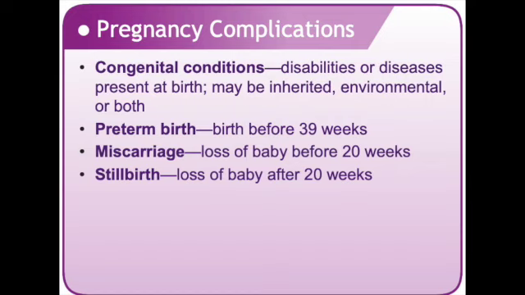Several factors increase the mother's risk. Women who are 35 years or older, malnutrition, use of drugs, stress, genetic and chromosomal disorders of the baby, separation of the placenta from the uterus, which we call placental abruption, illness of the mother, so diabetes, liver condition, or blood clotting problems. Okay. A presumptive sign of stillbirth is when the mother no longer feels the baby's movements.